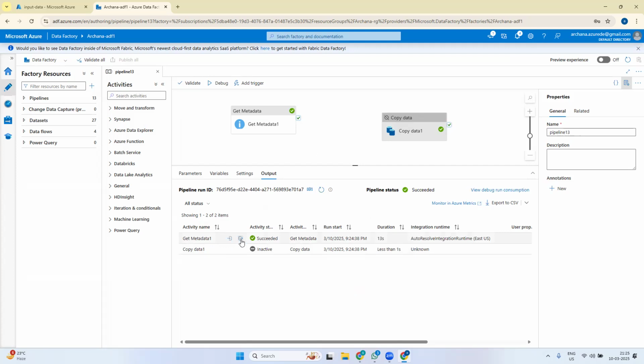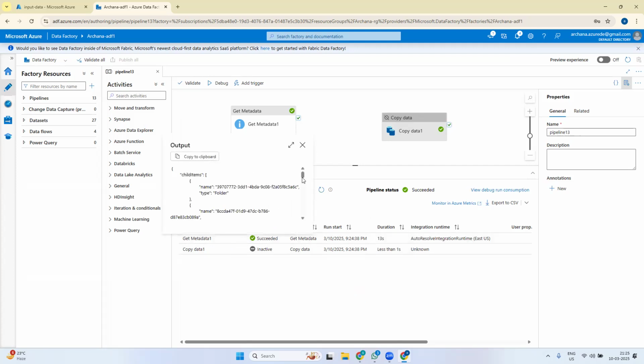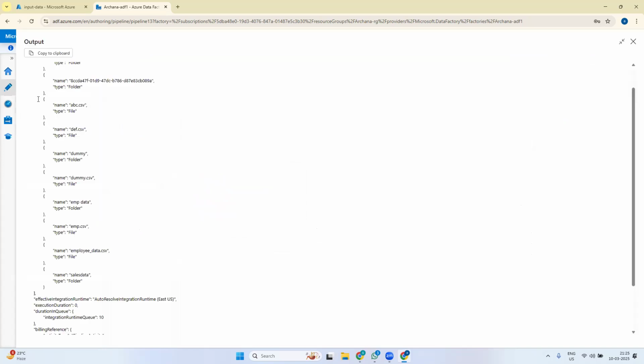Okay, if I see the output, I can see all the contents of the input data folder that is being given here. First there is something with some name, a folder. Then it is showing. We'll make it big. Okay.